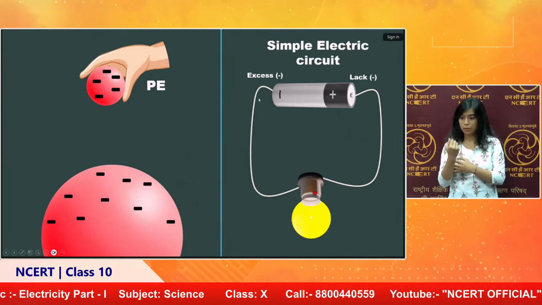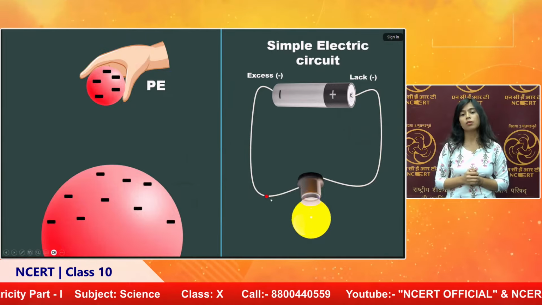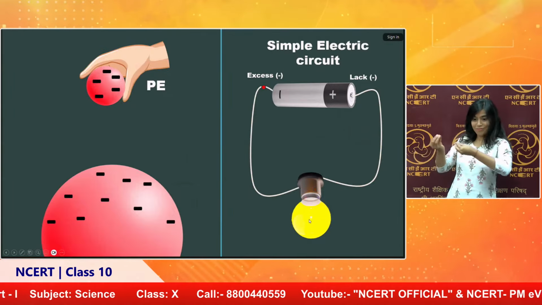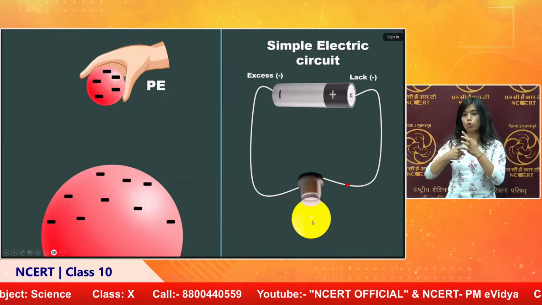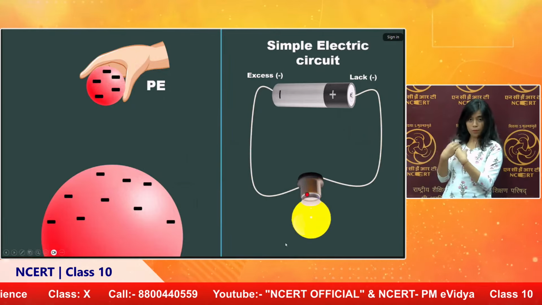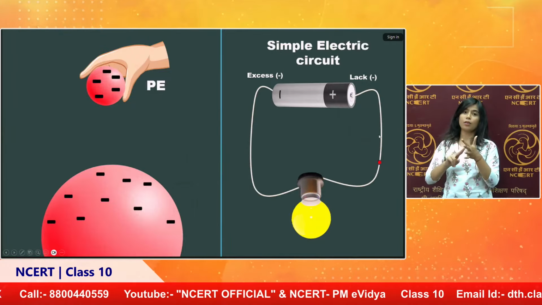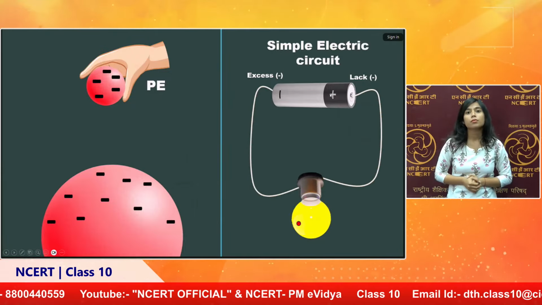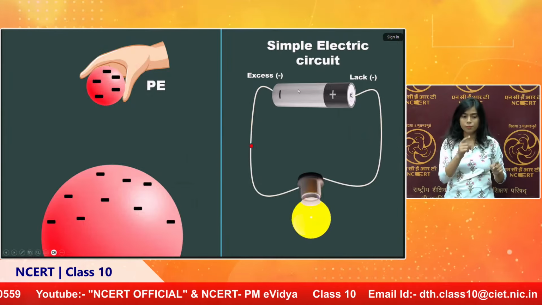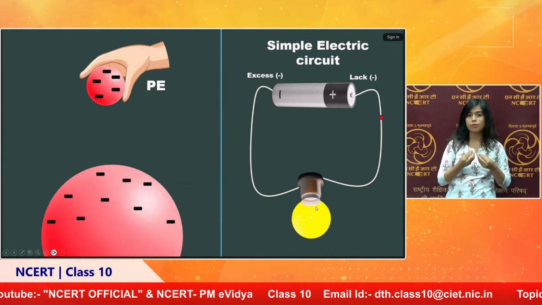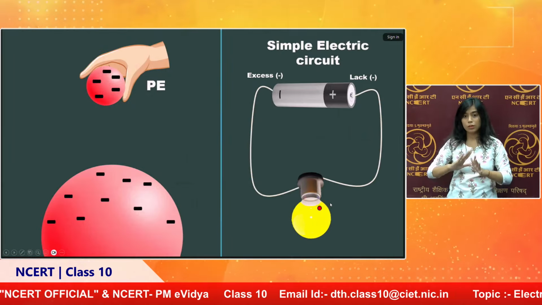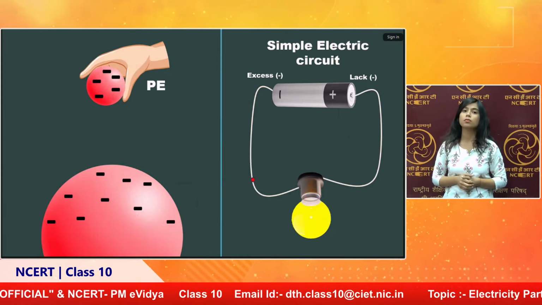That energy is taken by the electron and supplied here. The bulb converts that energy into light energy and heat energy. With the loss of energy, the electron goes back to the battery. It gets energy from there. Again it will come into the circuit. In this way only the circuit works.